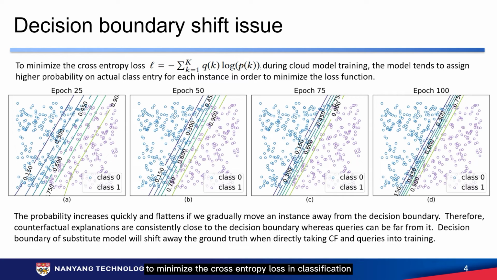To minimize the cross entropy loss in classification, the cloud model tends to assign a higher probability to the actual class. So the probability density contour lines become denser during training. We can see this phenomenon from these figures. Input instances are randomly sampled and can be far from the decision boundary of the cloud model, whereas counterfactual explanations are close to the decision boundary of the cloud model. To separate these points confidently during the attack, the substituted model tends to move towards the middle area between inputs and counterfactual explanations, which shifts it far away from the ground truth.